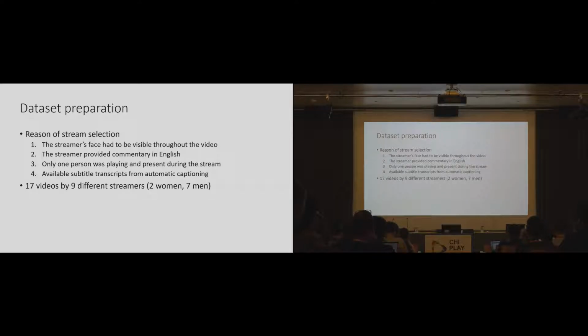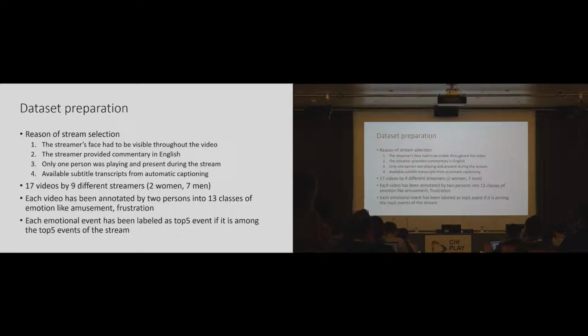This process resulted in 17 videos by 9 different streamers, 2 women and 7 men. Each video has been annotated by 2 annotators into 13 classes of emotions like happiness, amusement, startle. And also each emotional event has been labeled as being a top 5 event or not a top 5 event.